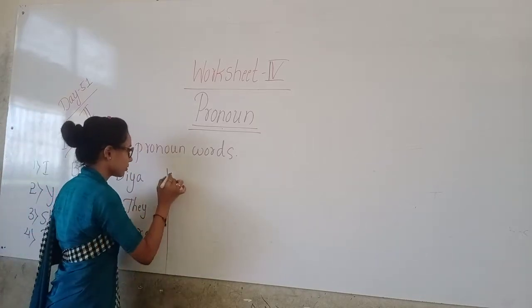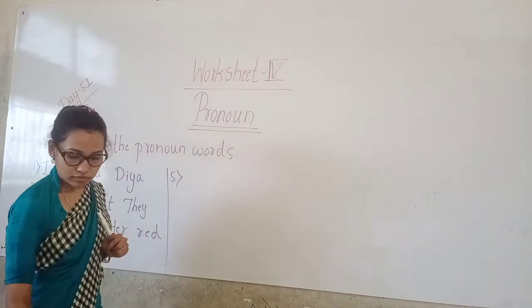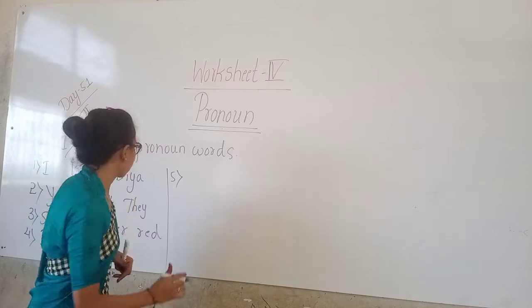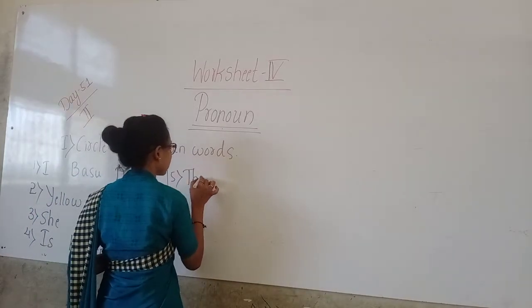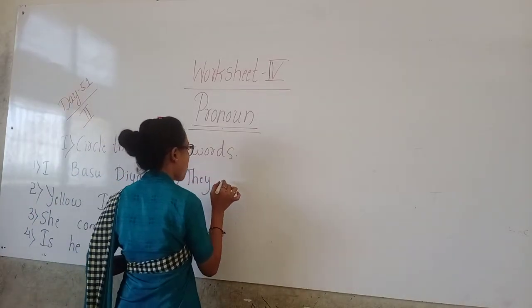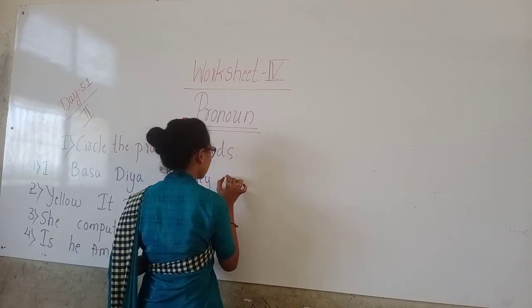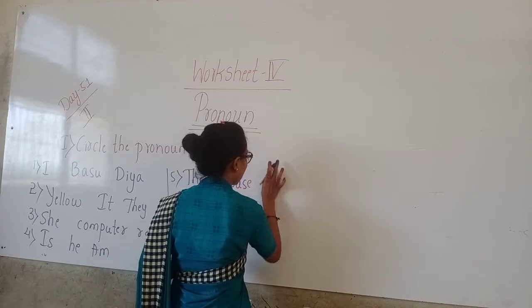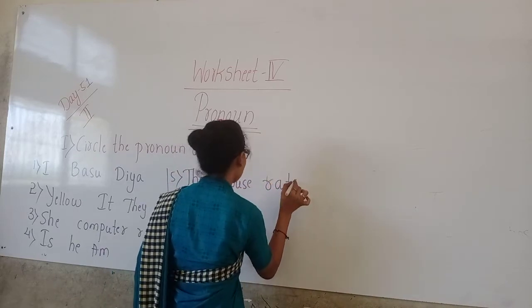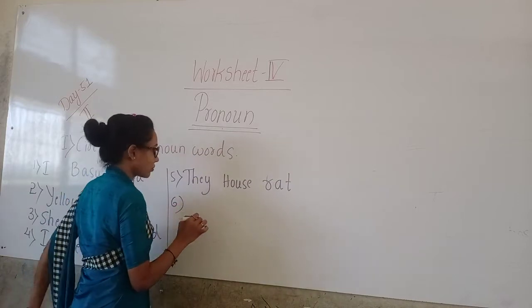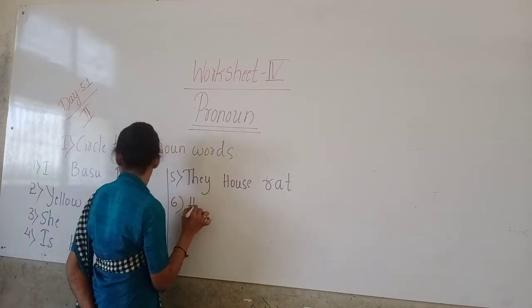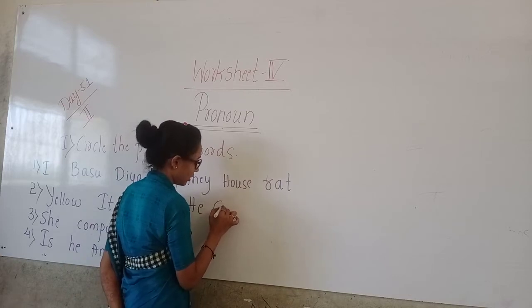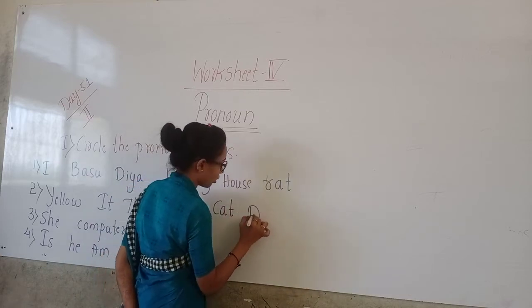Fifth one: they, house, rat. Sixth one: he, cat, dog.